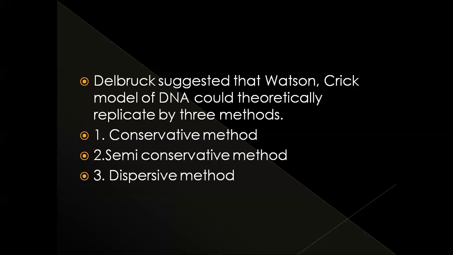This type of replication explains properly how the characters are inherited, and this method is accepted by many scientists. In the daughter DNA, which consists of 2 strands, one strand is from the parent and one is new, and these 2 strands are complementary to each other.